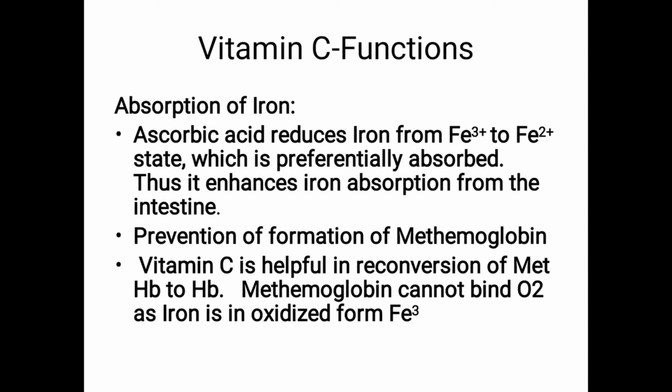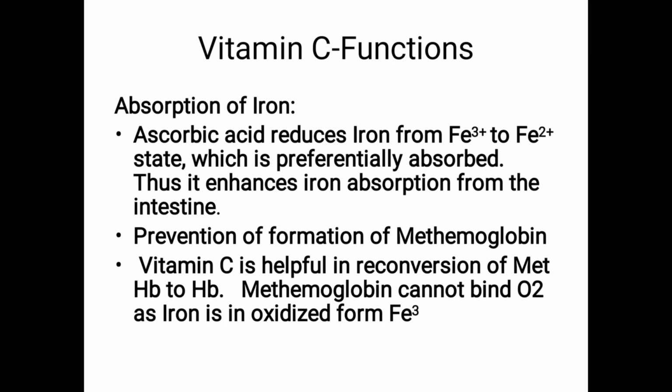So ascorbic acid reduces iron from ferric to ferrous state, which is preferably absorbed. Okay. Why? Because iron is absorbed in the intestine in the ferrous state only. Fe2+ is ferrous, Fe3+ is ferric. So this vitamin C reduces iron.